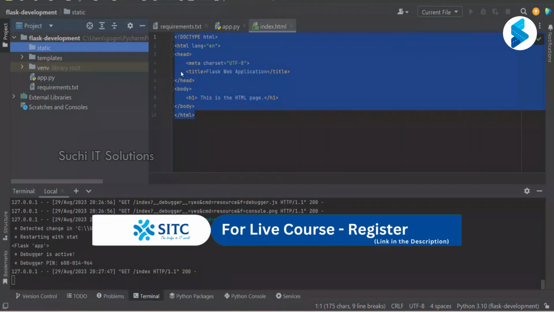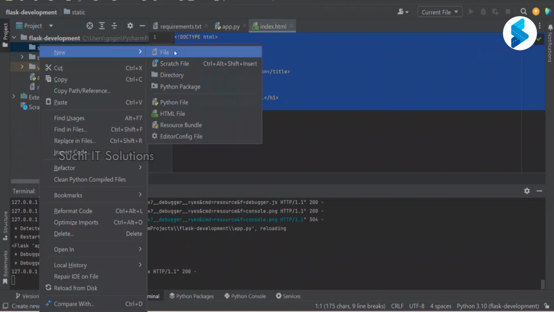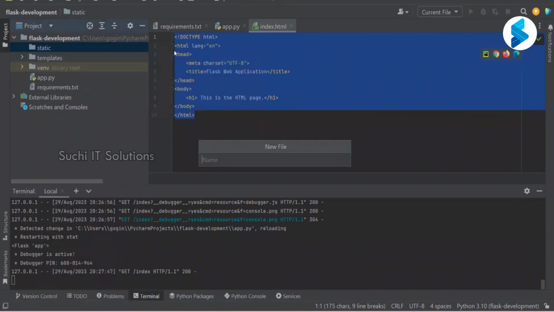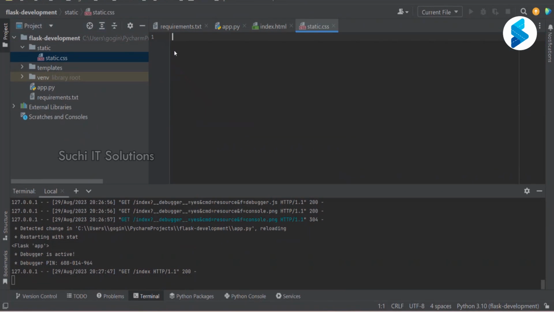Right, within this I'm going to create a folder called CSS. I'm going to create a file called static.css. In this, if it sees a body, I'm going to define certain style.